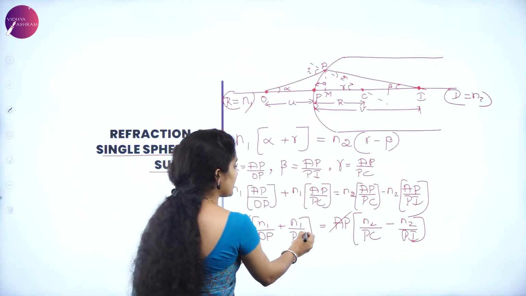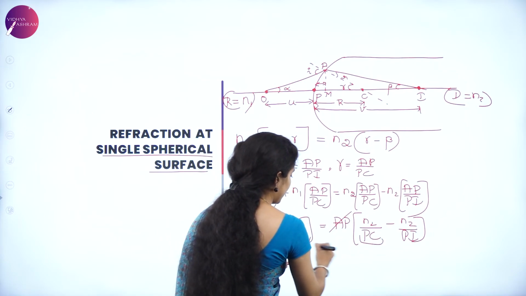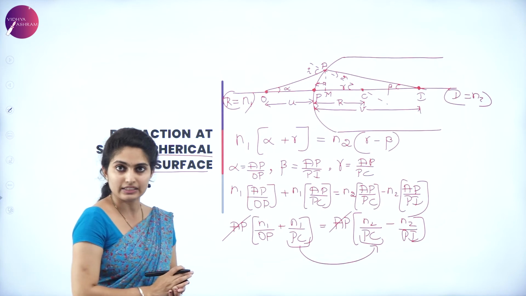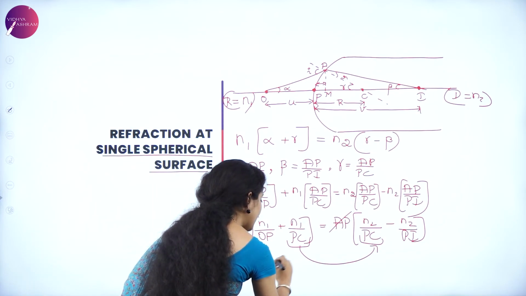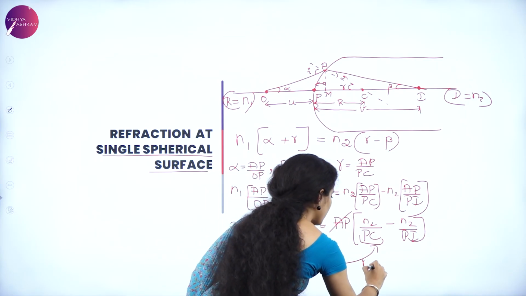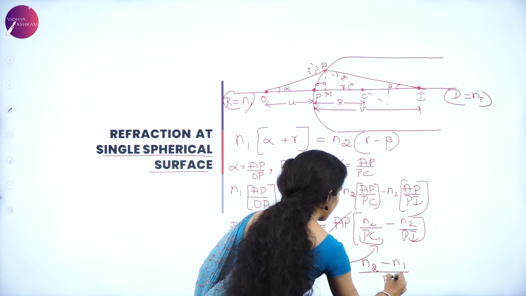Since the denominator is common, I'll take this part to the other side and get N2 to the other side. So it becomes N1 by OP plus N2 by PI is equal to N2 minus N1 divided by PC.